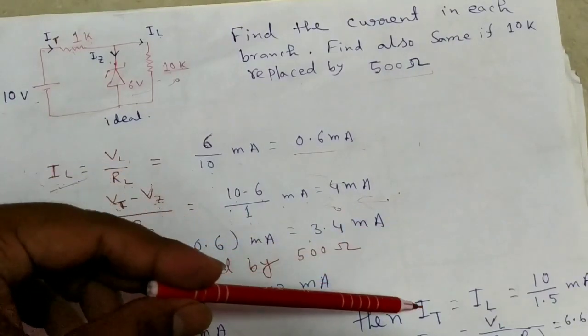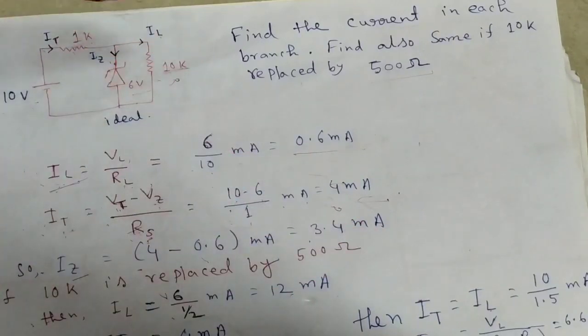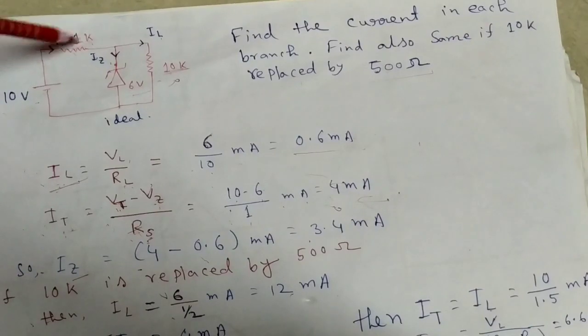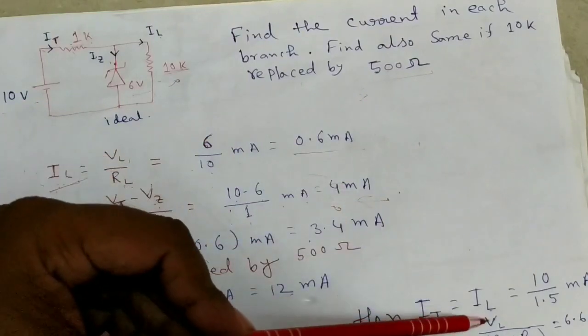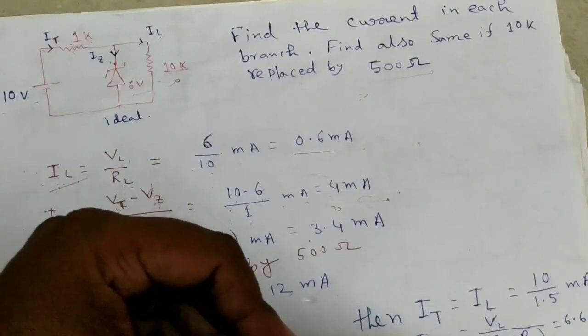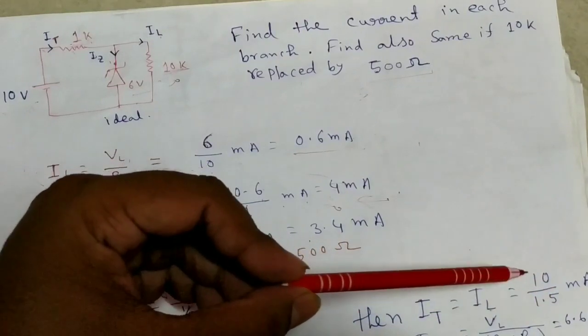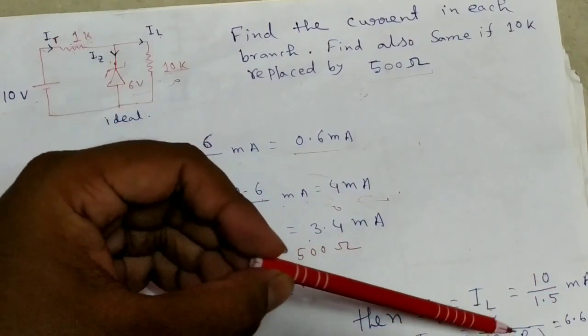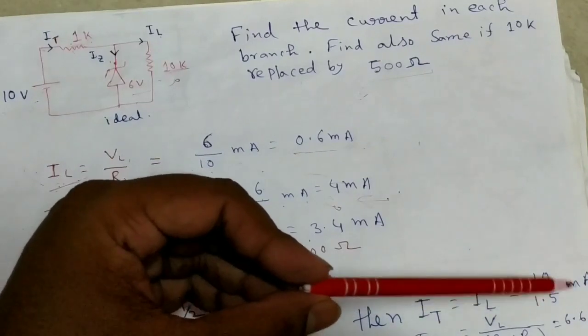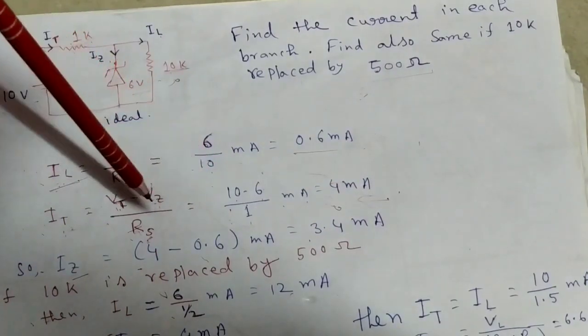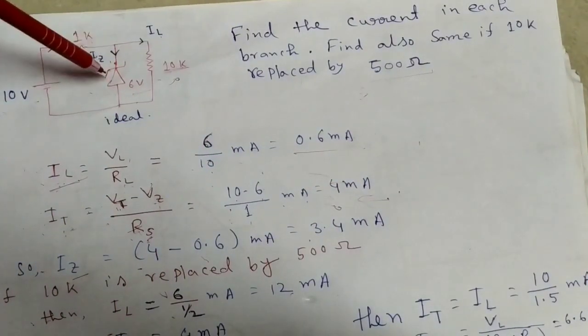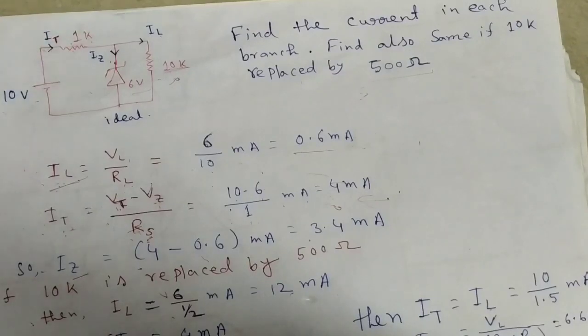Then the total current equals the load current, which is the total voltage 10 volt divided by the source plus load resistance, 1 kilo ohm plus 500 ohm, which means 6.66 milliampere. And you understand that there is no current through the Zener diode. So the Zener diode current is 0.